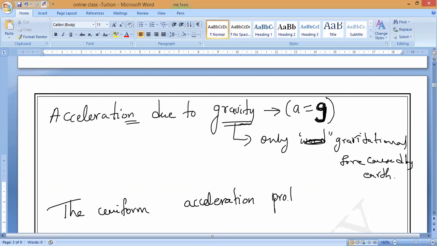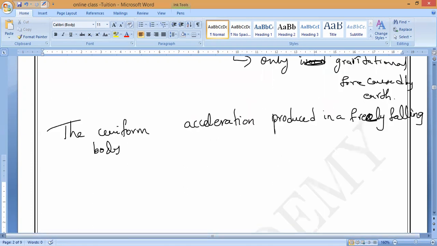Everyone write. Manya and Samya, are you writing? So because of what, guys? A freely falling body. Due to which force? Due to gravity, the gravitational force of the Earth.